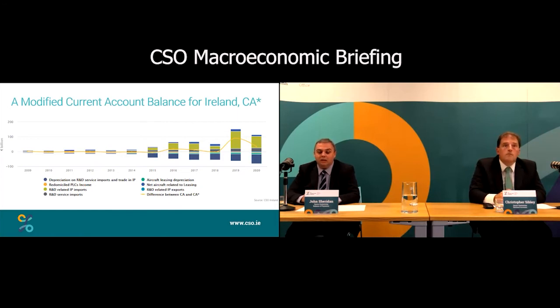of 91 billion. While in 2020, we still have large IP imports of 79.4 billion, but the increased depreciation up from 47.6 billion in 2019 to 61.3 billion in 2020 combined to give a gap of 33.9 billion between the current account balance and current account star.